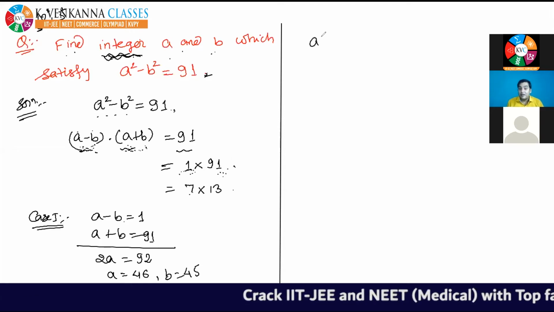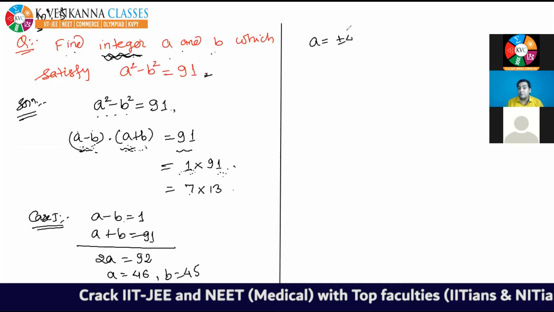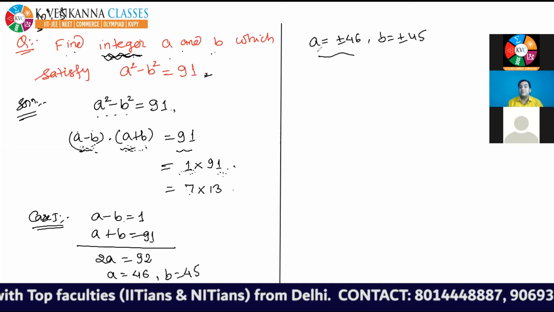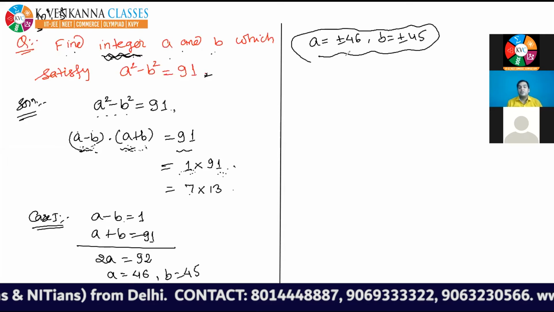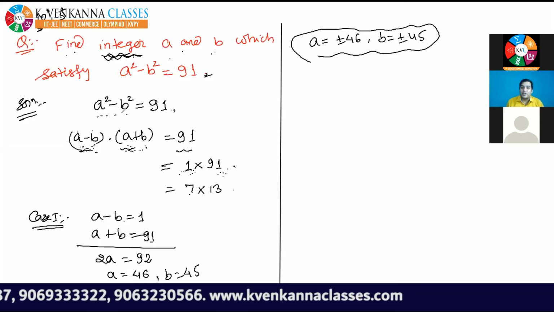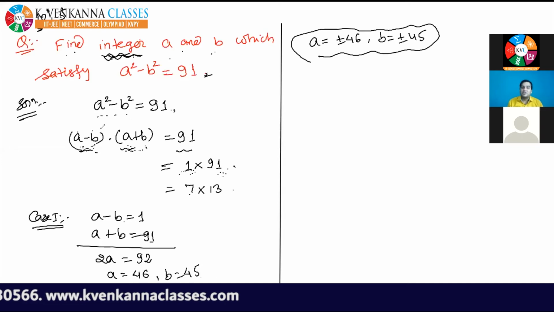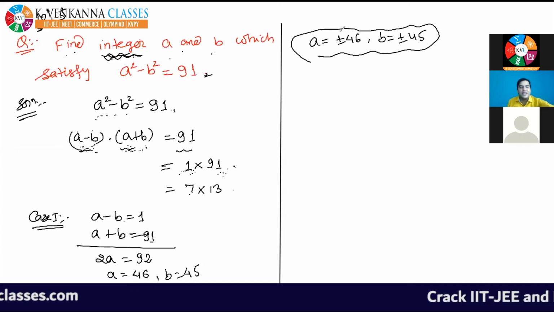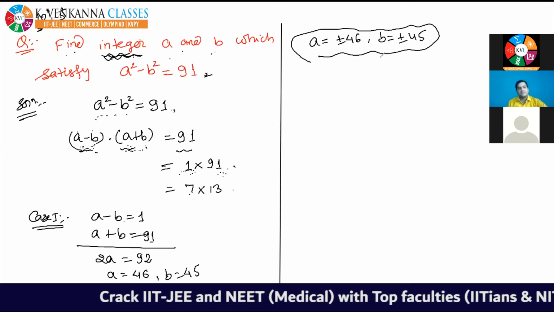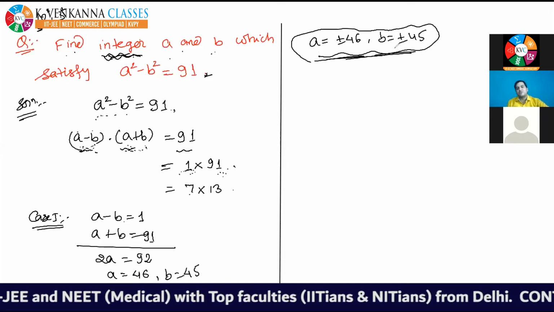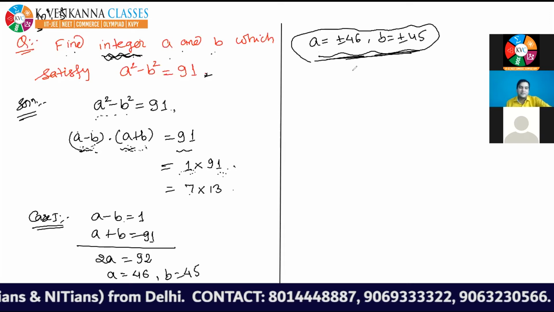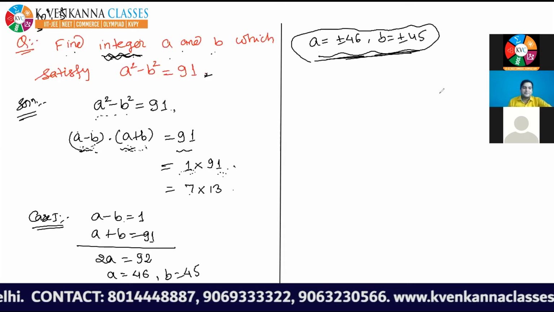Now, I am giving the answer: a is equal to plus minus 46 and b is equal to plus minus 45. Okay, why did I put plus minus? Because here in the question there is a square and b square. Because of this square, a can take the value of plus minus and also b can take the value of plus minus. That's why a is equal to plus minus 46 and b is also equal to plus minus 45. Okay, so this is case 1.